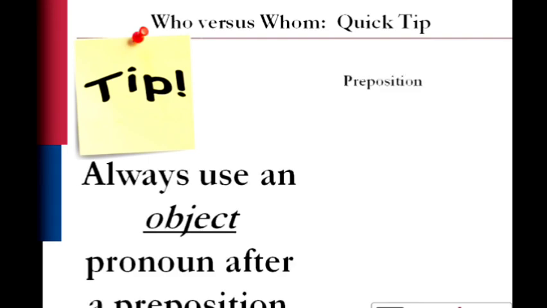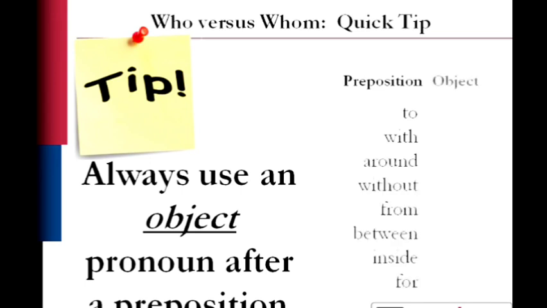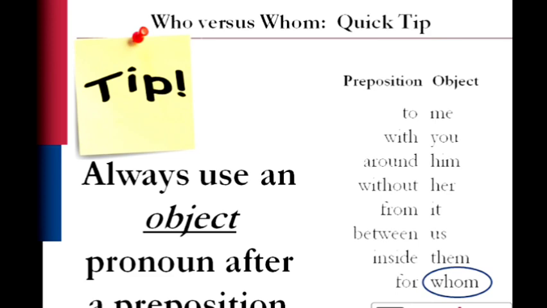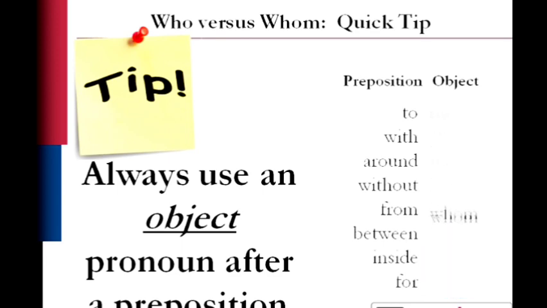Another tip is to always use an object pronoun after a preposition. Prepositions are little words in the sentence like to, around, between, and for. Object pronouns are always used after prepositions. To me, around him, without her, between us, and for whom. So any of those preposition words, if you see a preposition, use whom after it. To whom, without whom, from whom, for whom.